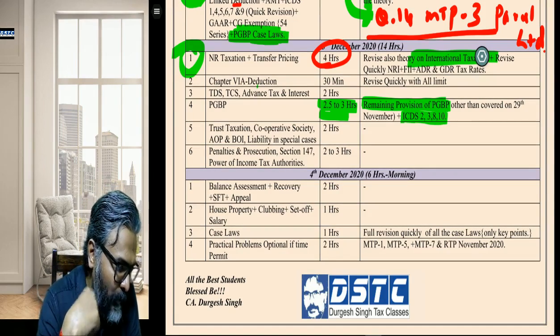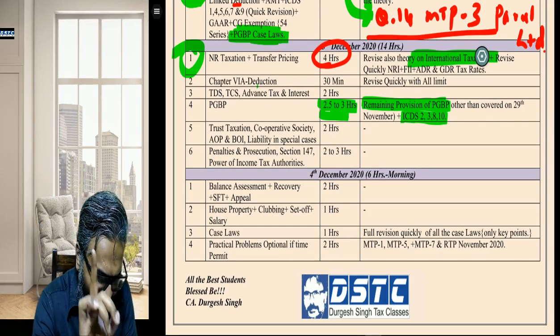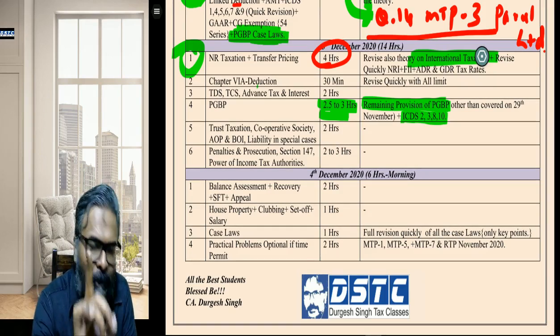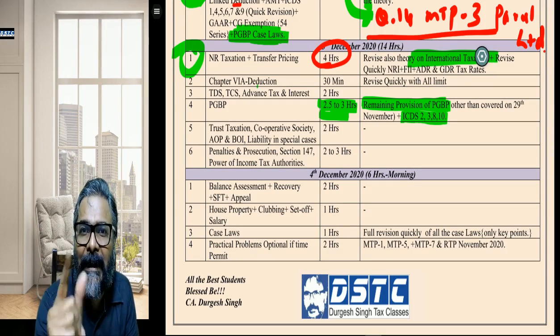You'll say, what is the 2 to 3 hours? Students, for penalty and prosecution, do practicals directly, like 270A; directly do those practical questions.